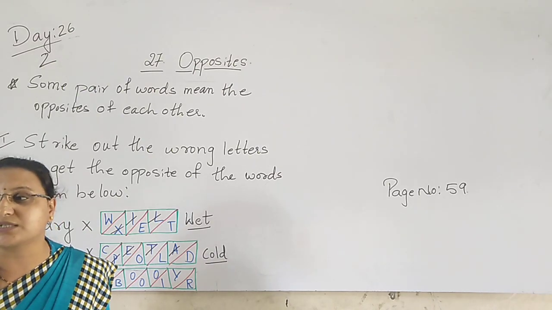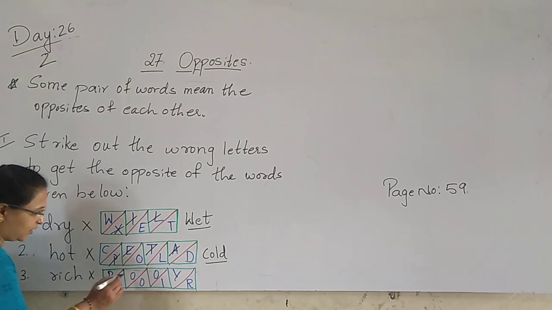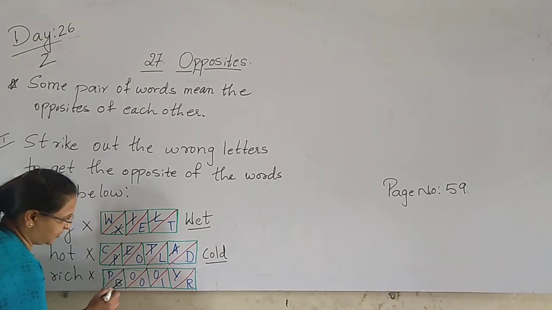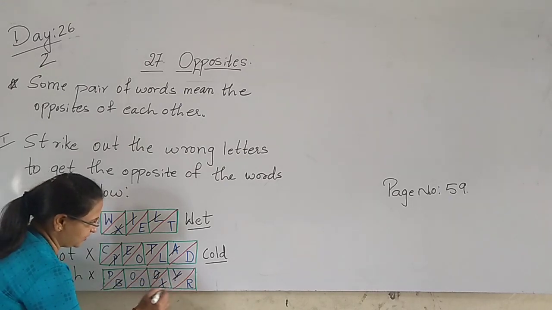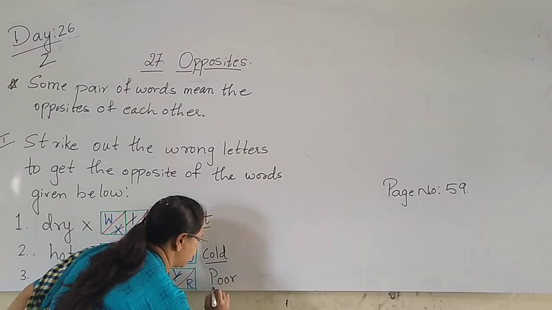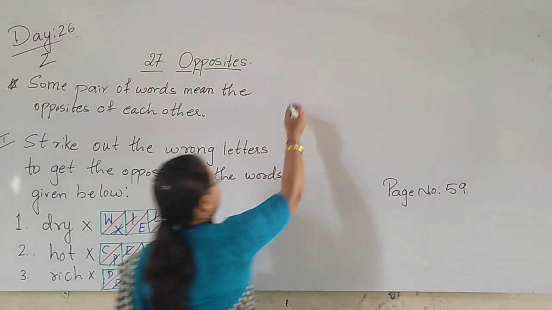Then that person is called poor. Yes? So here P-O-O-R. So cancel this P and this R. P-O-O-R. Poor. Yes? Now coming to the next one here, children.